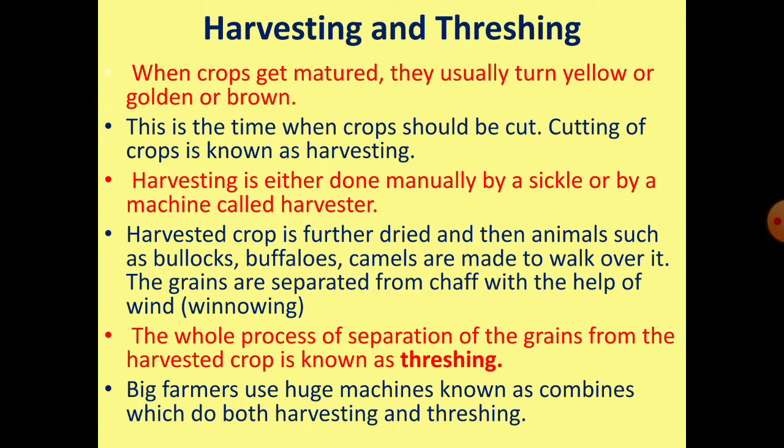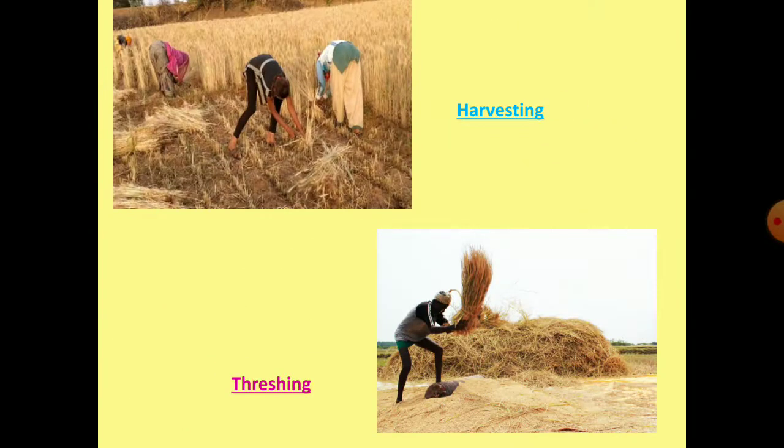Harvested crop is further dried and then animals such as bullocks, buffaloes, camels are made to walk over it. The grains are separated from the chaff with the help of wind. This process is known as winnowing, about which we had studied in our earlier classes. The whole process of separation of grains from the harvested crop is known as threshing. Big farmers have huge machines known as combines which do both harvesting and threshing. So you can see the image of harvesting and threshing. These are the traditional methods, hence they are done by hand.